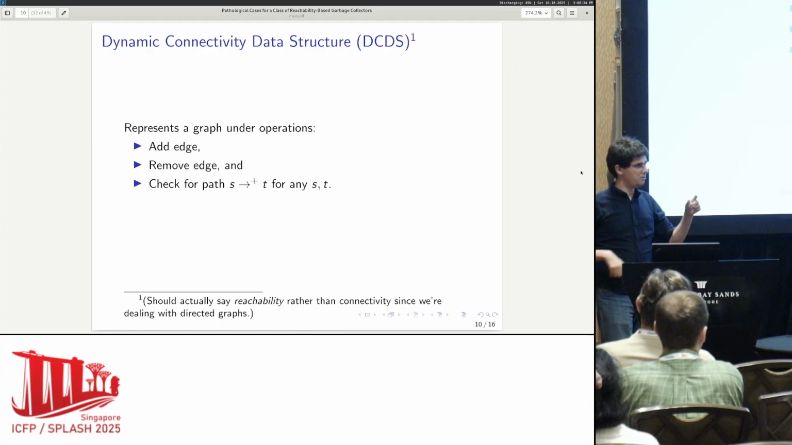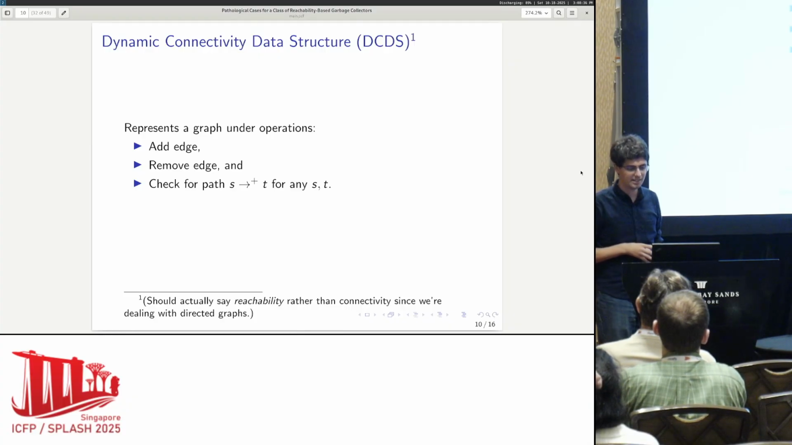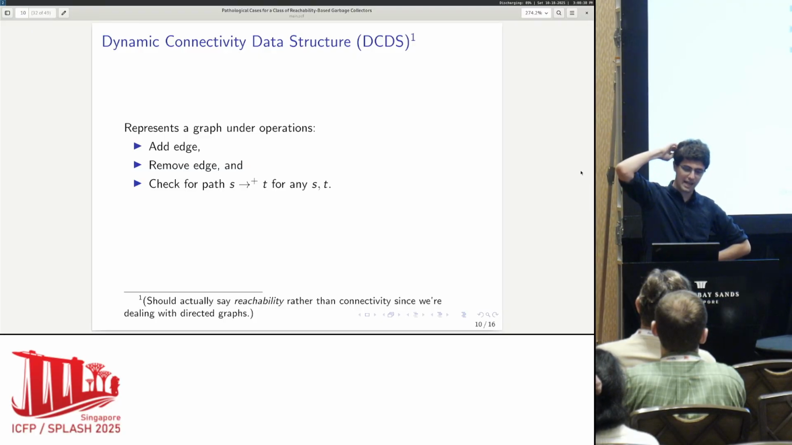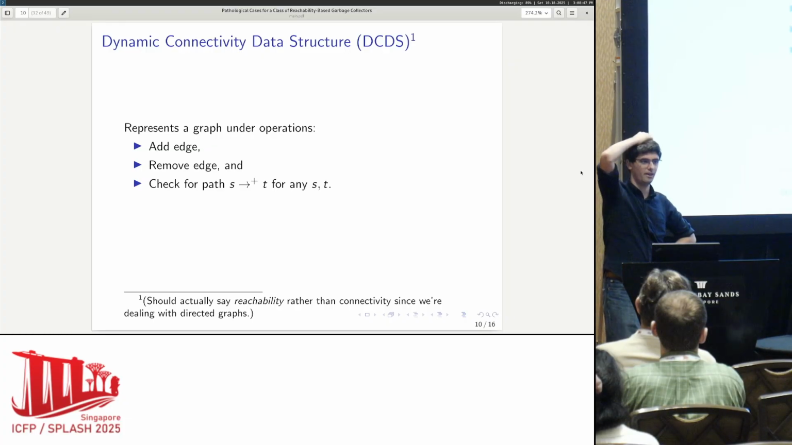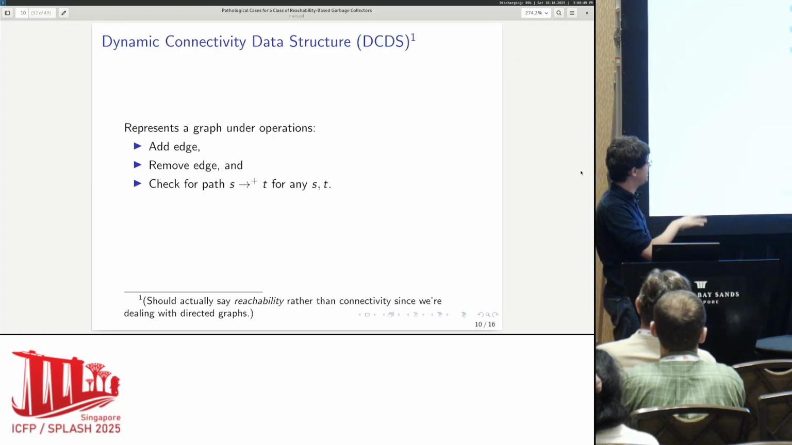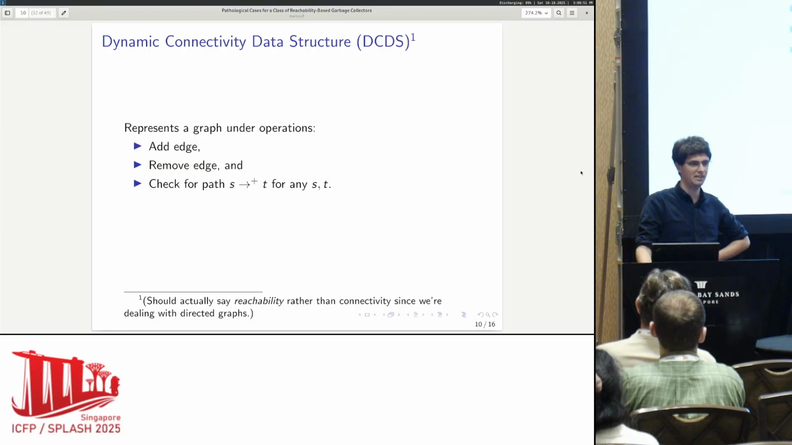So what do we reduce from, I think is the direction here. We reduce from this dynamic connectivity data structure. Actually, today I realized I've been doing this wrong. I should say reachability. The graph theory people are opinionated about connectivity being for undirected and reachability being for directed, but I don't care that much.